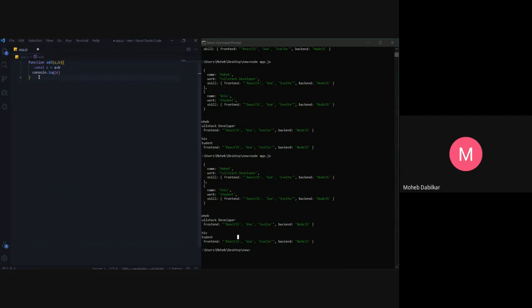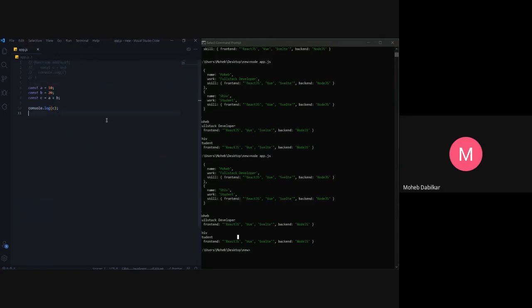Now, why do we use a function? Anybody, why do we use a function? I could just write it like this: const a equals 10, and then const b equals 20, then const c equals a plus b, and then I can just console log c, and this should work.